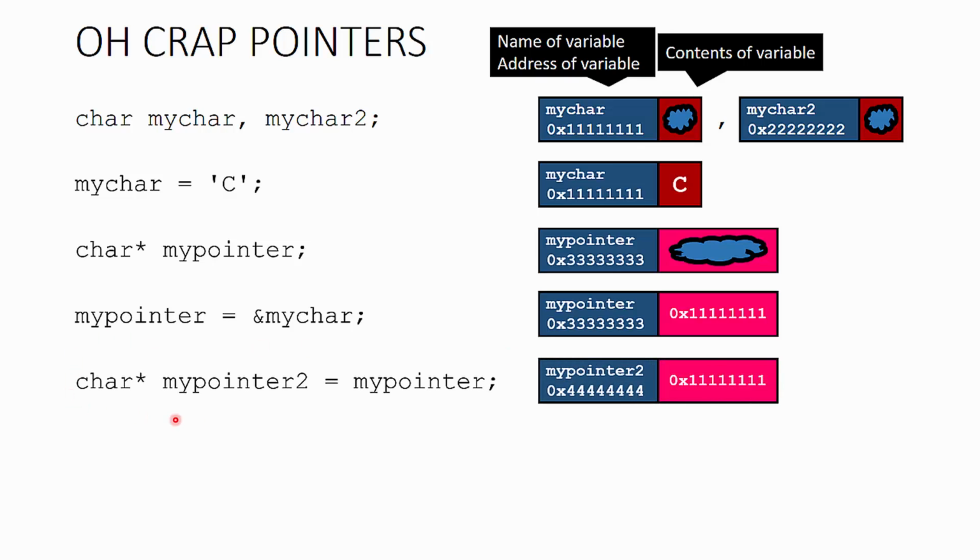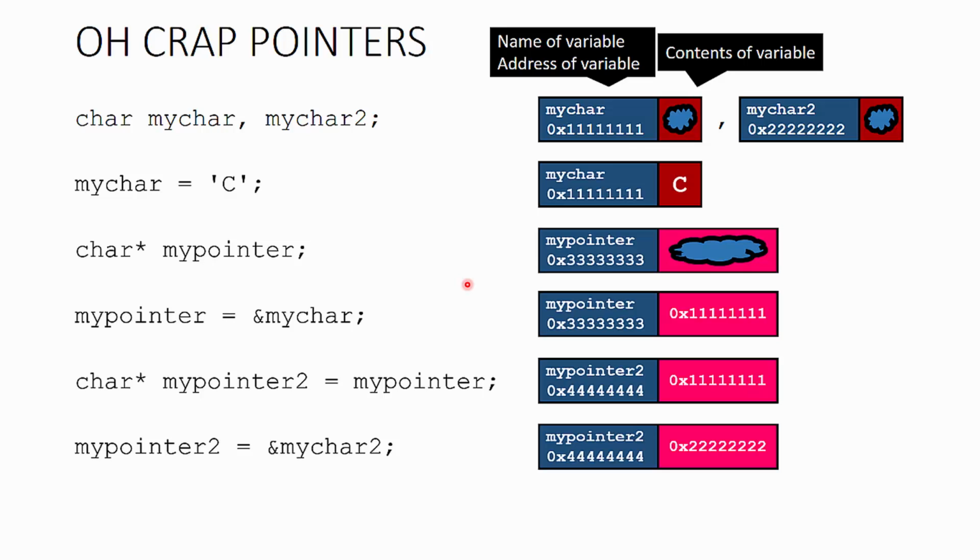Let's define another pointer. This is another char star pointer, and we'll call it mypointer2. We can directly assign this the value of whatever's in my pointer because my pointer is of the same type. And you can always use the equals operator here, or the assignment operator, when the two variables are of the same type. So that assigns it right over. Here's my pointer 2. It has its own address, which has to be distinct from everything else, but it now contains the same data value as the original my pointer does.